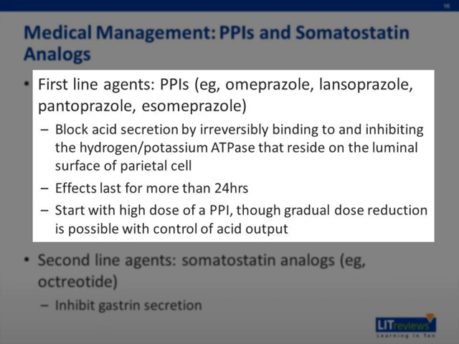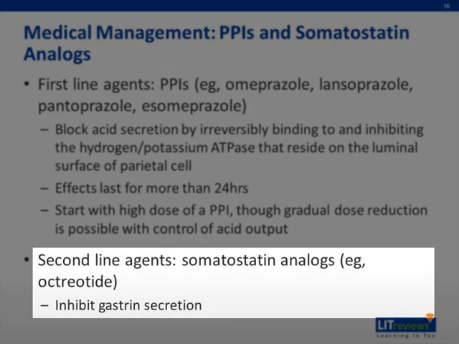lansoprazole, pantoprazole, and esomeprazole. Proton pump inhibitors effectively block acid secretion by irreversibly binding to and inhibiting the hydrogen-potassium ATPase that resides on the luminal surface of the parietal cell. Their effects last for more than 24 hours, and as a result, many patients can be treated with a once-a-day regimen. Patients with ZES should be started on a high dose of a PPI, for example, 60 milligrams daily of omeprazole. Some patients require an early upward titration of these doses. However, once control of acid output has been achieved, a gradual dose reduction is usually possible.